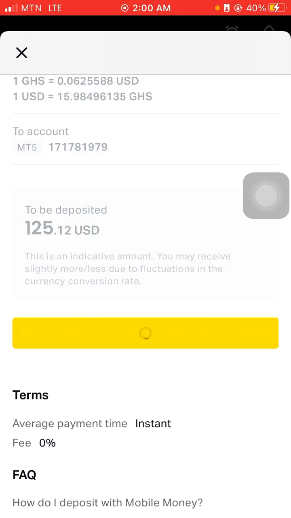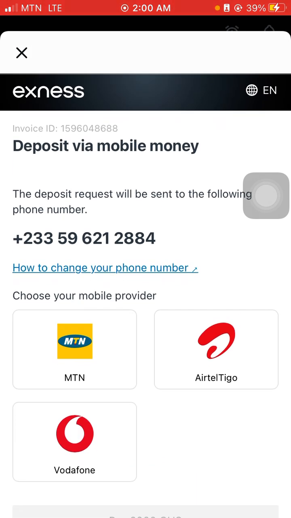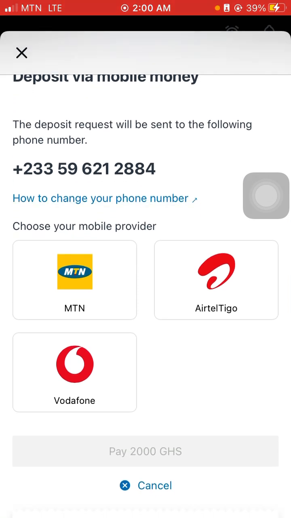Confirm. After you tap here, you see your invoice ID, the deposit via mobile money. So if you want to change the number you are depositing with, you come, then tap here, everything will be displayed for you, then you change it.